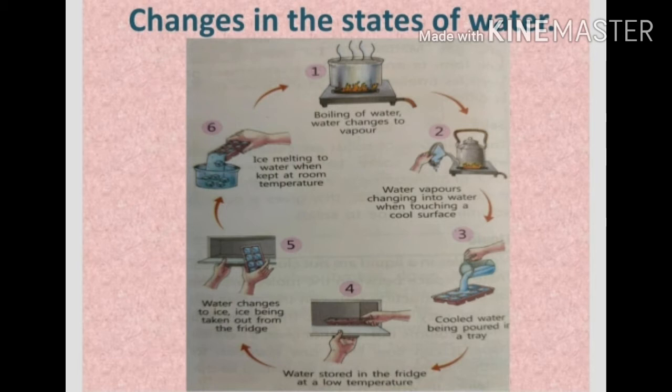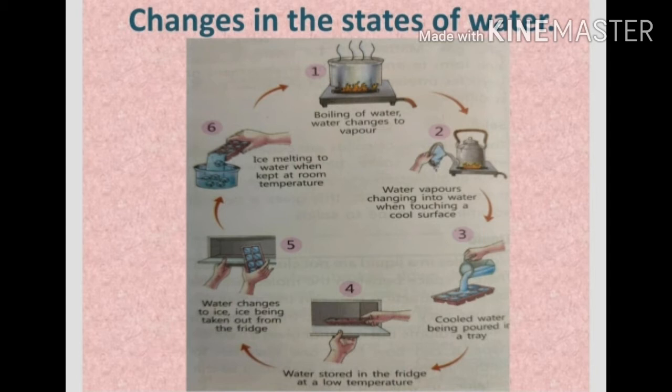In figure 2, water vapor changes into water when touching a cool surface. Here the cool plate is placed near the spout of the kettle. The vapors are allowed to fall on this cool plate. These vapors then change into water when they touch this cool plate.